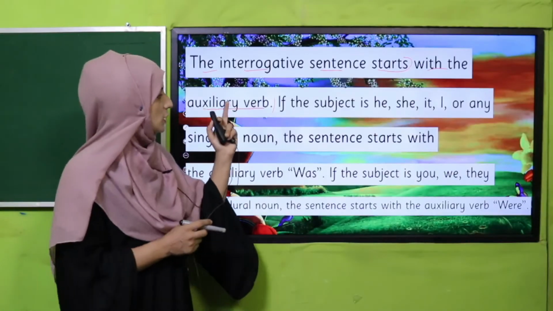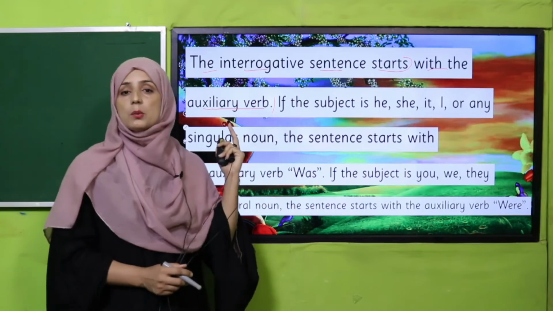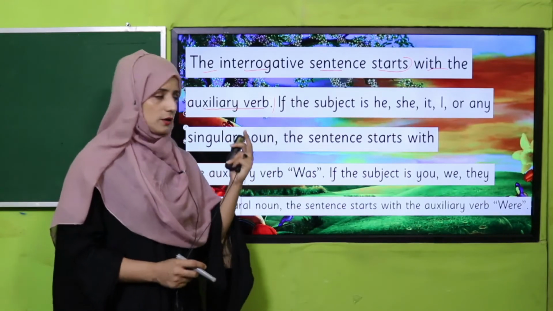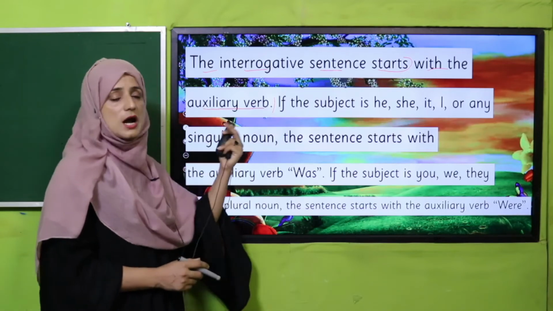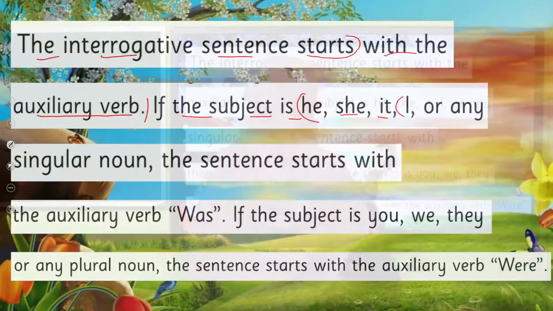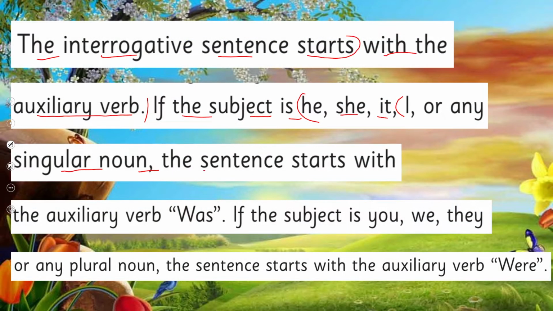We will put the auxiliary verb, was or were, at the start of the sentence. If the subject is he, she, it, I, or any singular noun, the sentence starts with the auxiliary verb was. If the subject is you, we, they, or any plural noun, the sentence starts with the auxiliary verb were.